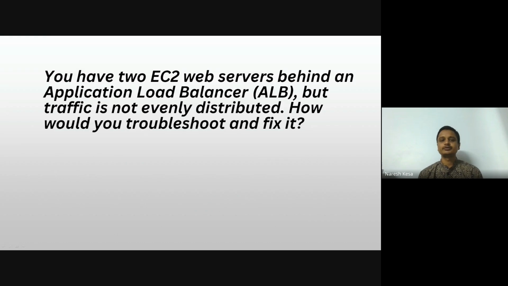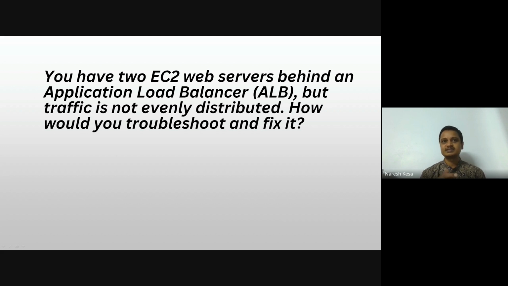First, we have to check our load balancer configuration, like the target groups. Are both EC2 instances registered as targets or not, and we have to ensure both instances are in a healthy state. We have to check the load balancer algorithm: ALB's round robin algorithm sends each request to the next available instance.